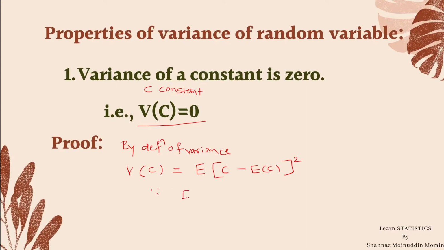Since we know that the expected value of c is c itself, since c is a constant, the expectation of a constant is always that constant itself, which we have learned in the previous lecture of properties of mathematical expectation. After substituting this value in the variance formula, we get variance c equal to expectation of c minus c bracket square.